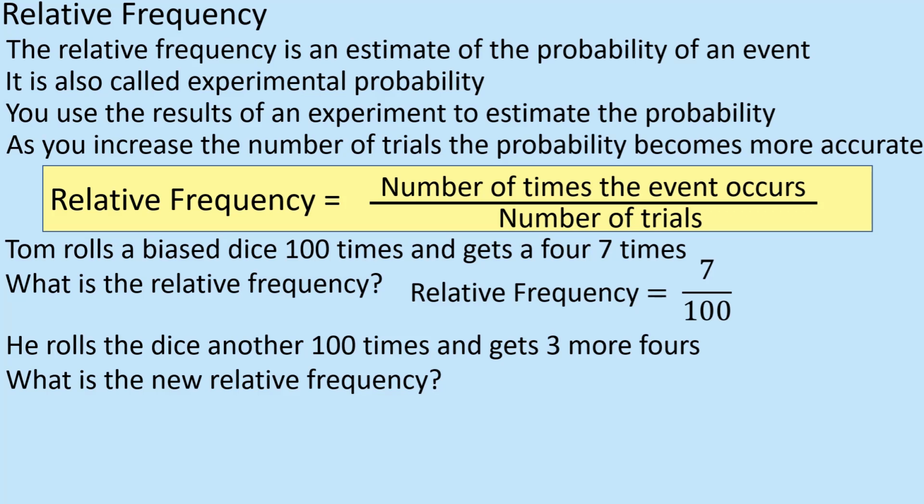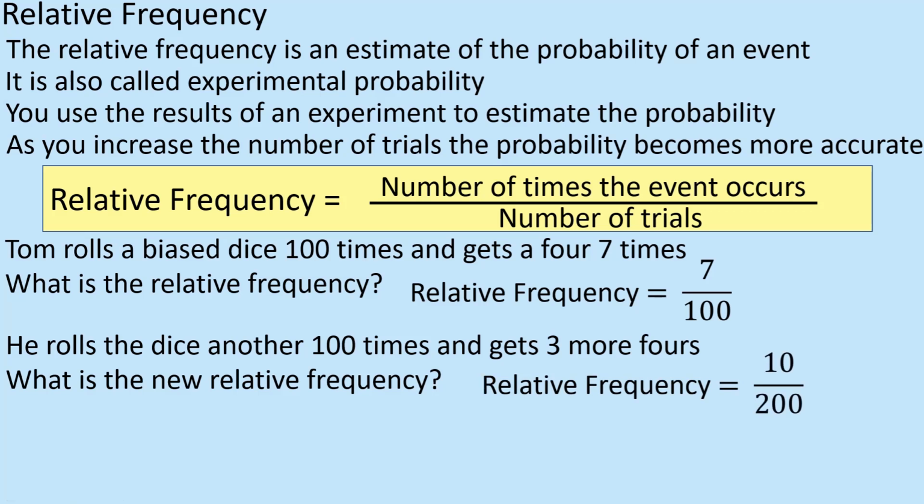But of course, it's not the case, because what we've done is we've rolled the dice 100 times more. So now we've rolled it in total 200 times. Well, how many have I got out of all the 200? Well, I had my 7 here, and I've got my 3 here. So that's 10, isn't it? And it's 10 out of how many rolls now? Well, it's 200 rolls now. All right, so relative frequency is 10 out of 200.